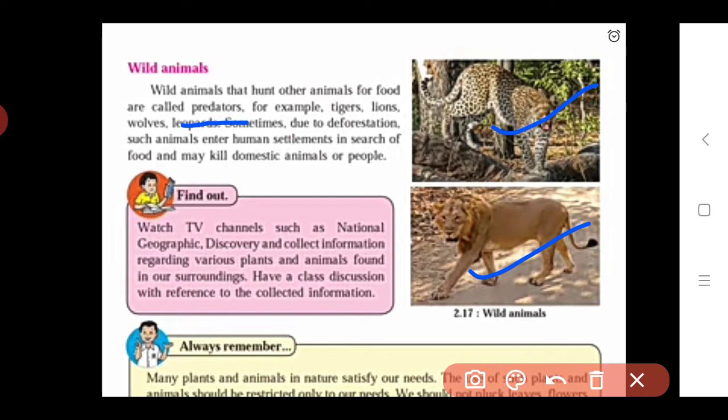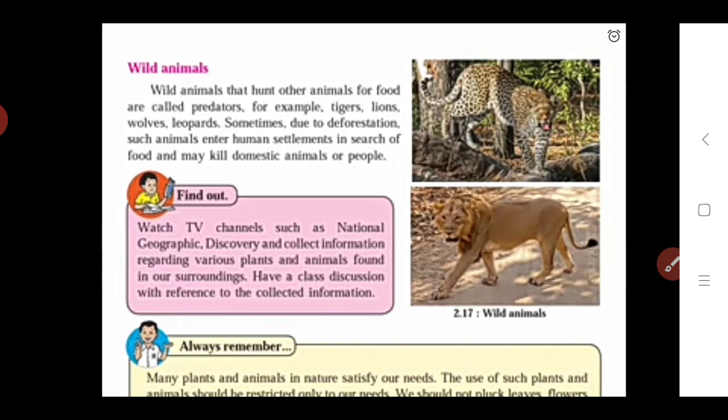Okay, if we see the example, which are the predators? For example, tigers, lions, wolves, leopards, these are the wild animals. And sometimes due to deforestation, what happens? Deforestation means there is a destruction of the forest because of cutting the trees in the forest. The forest becomes destroyed, there is no forest.